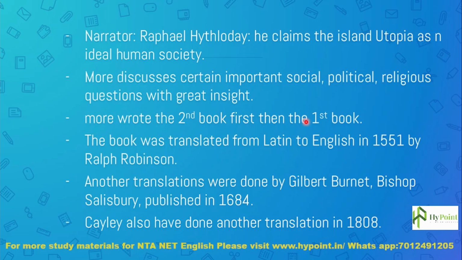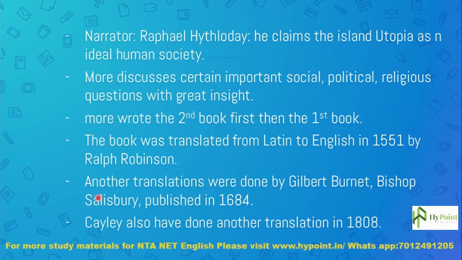That's why he wrote the second book first, then the first book, which is an introduction to the second book. The book was translated from Latin to English in 1551 by Ralph Robinson. I have seen a question about this information in several previous question papers, so do memorize it. It was written in 1516 in Latin, but translated from Latin to English in 1551, not by Thomas More, but by Ralph Robinson.